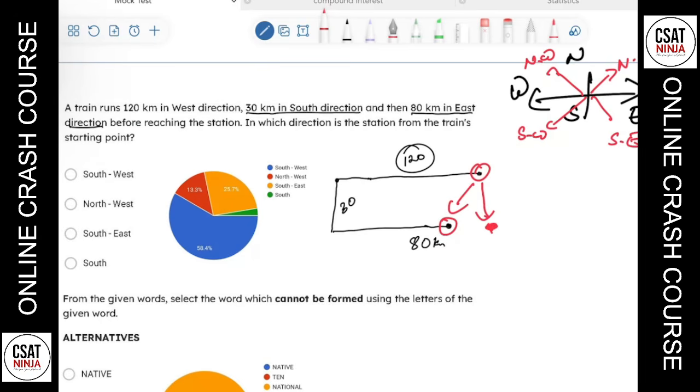If the ending point was directly down, it would be south. But since it is not directly down, this one is southwest. So the answer here is southwest. Let's move on to the next.